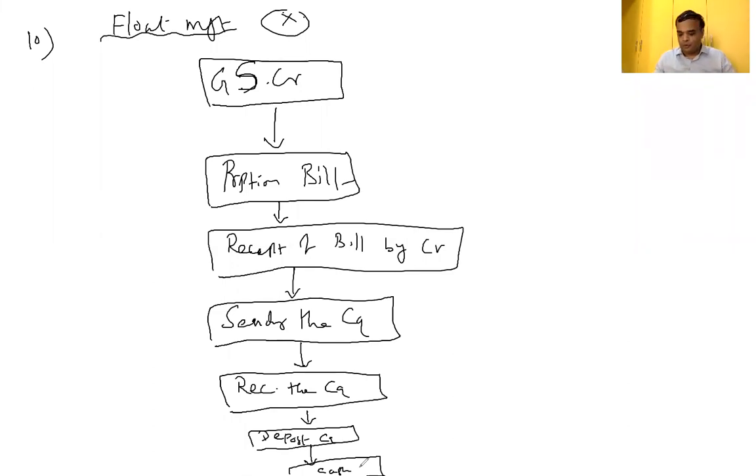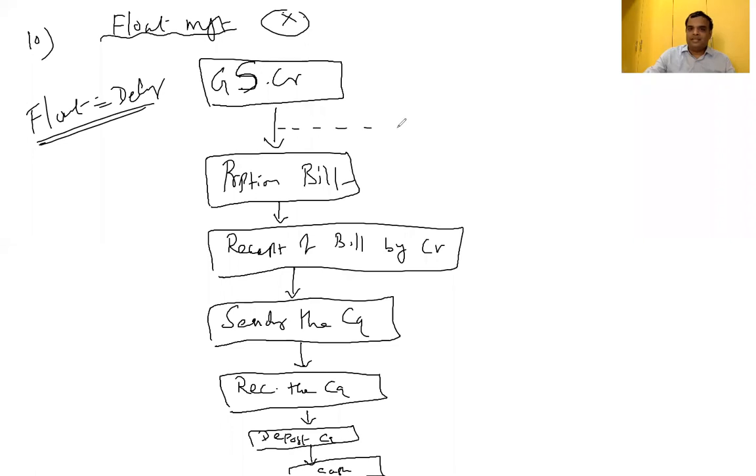Now we are entering into float management. Float is nothing but delay. The time gap, the delay, is called float. I am transferring the goods, and thereafter I am preparing the bill.